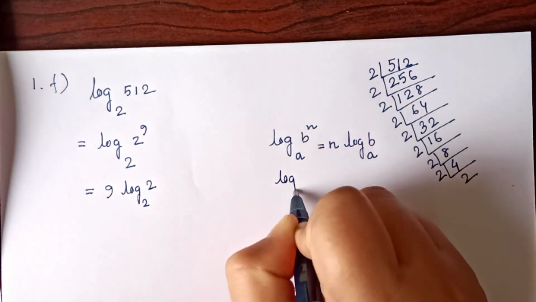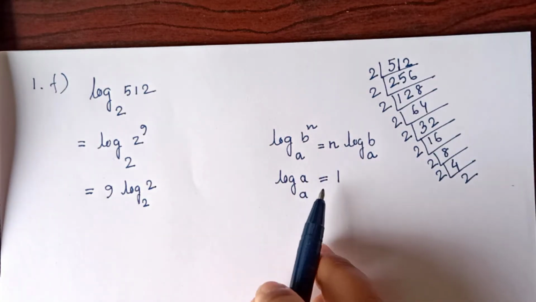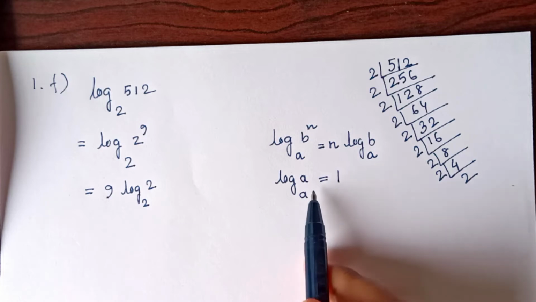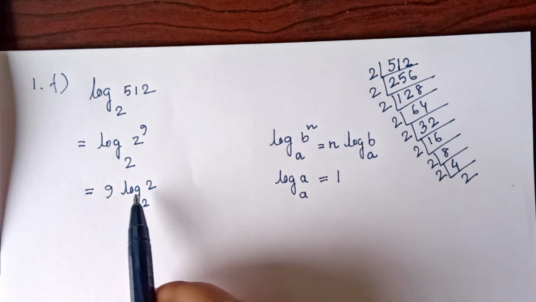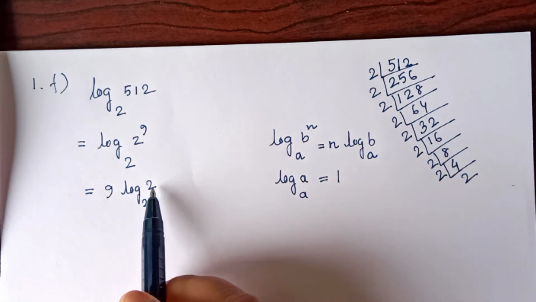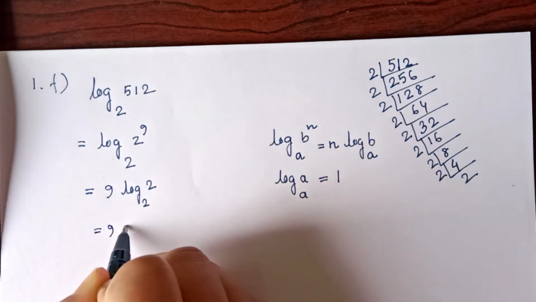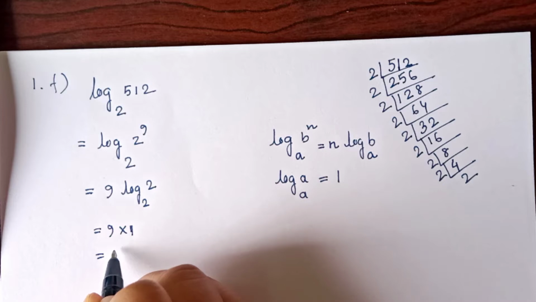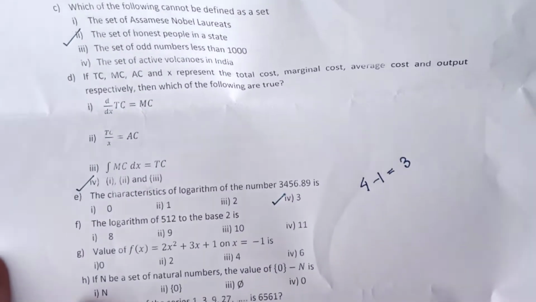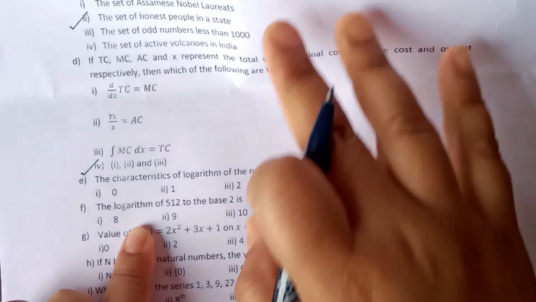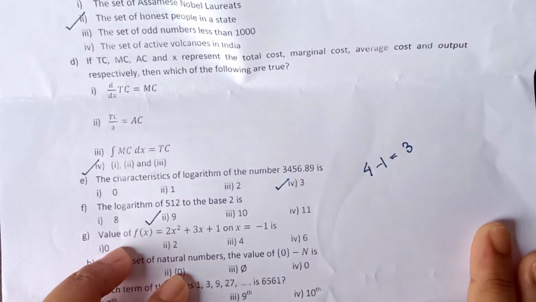Now we have another formula, log base a of a is equal to 1. That means if we have the same number as the base value, then the result of the log is equal to 1. Here you can see that this is 2 and this is 2. That means the value of this log 2 is equal to 1. So we can write down 9 into 1 and the value is equal to 9. In the question paper, the options given are 8, 9, 10, 11. We have got the answer is equal to 9.